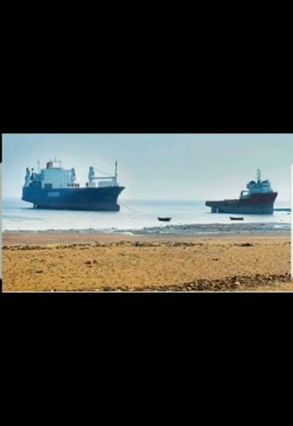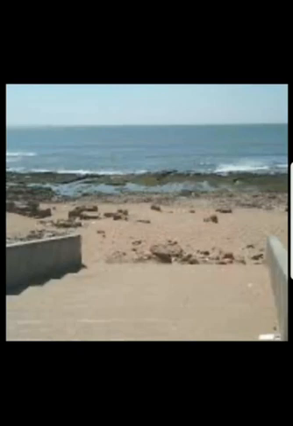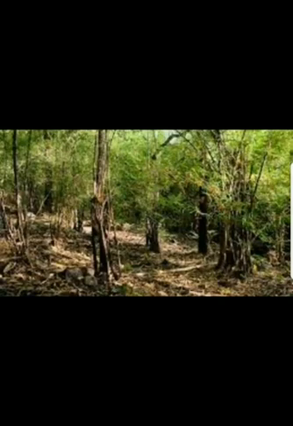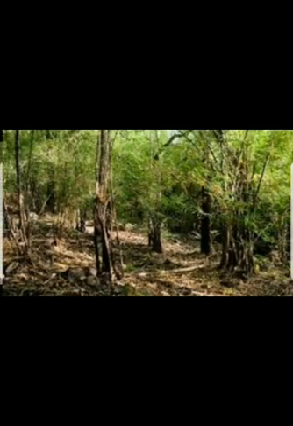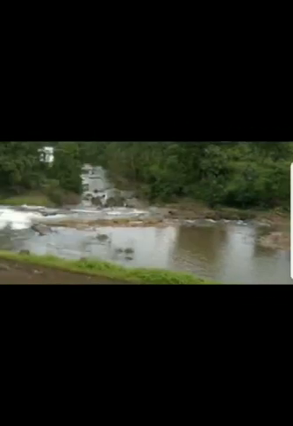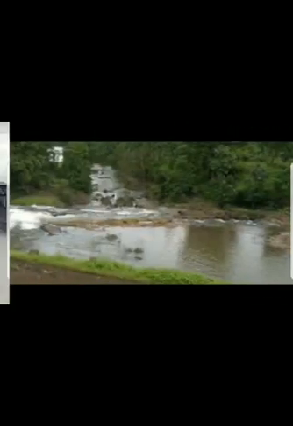This is the Veraval beach, which is very famous for the fishery business. This is the Dang forests of Valsad district. That is the Dang district near our Valsad, where we have our famous hill station of Saputara. Only one hill station of Gujarat, that is Saputara. It is found in the Dang forest. This is the Dang district. This is also the waterfalls. This is the Sardar Sarovar Dam.